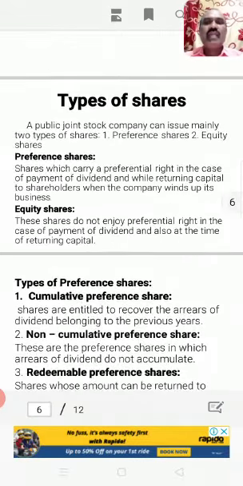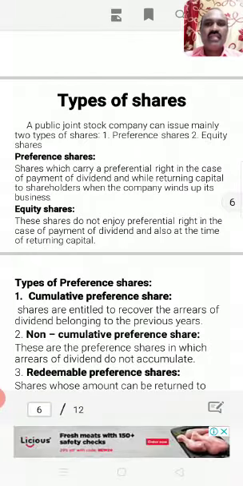The shares can be mainly classified into two categories. One is preference shares, another is equity shares. As the word itself indicates, preference shares are the shares which carry preferential right in the payment of dividend by the company, and also while returning capital by the company to the shareholders from whom the company borrows capital at the time of liquidation of the company or winding up of the company. And also one more thing is preference shares carry fixed rate of dividends normally.